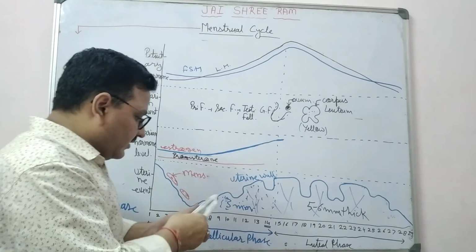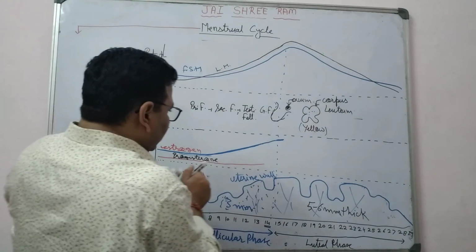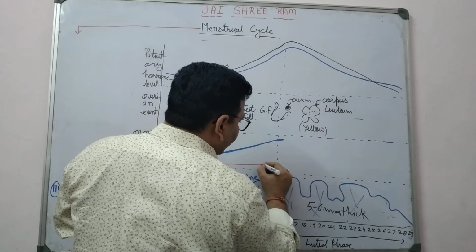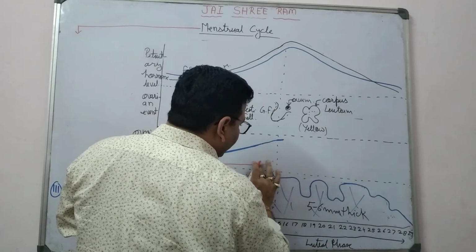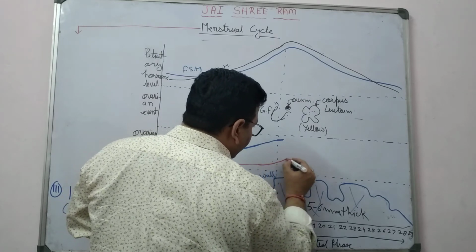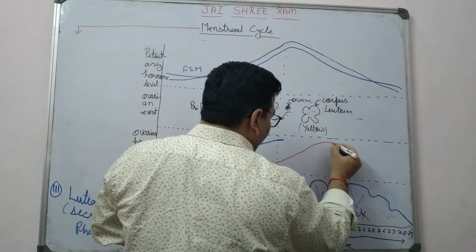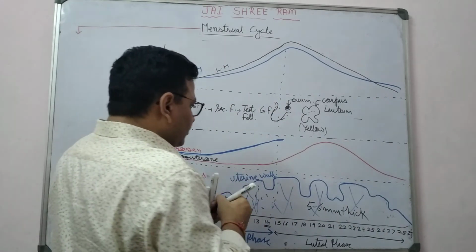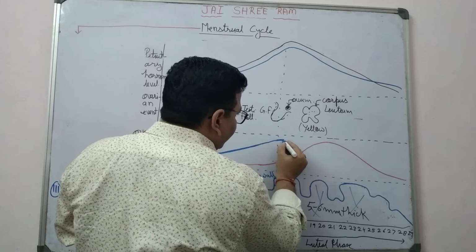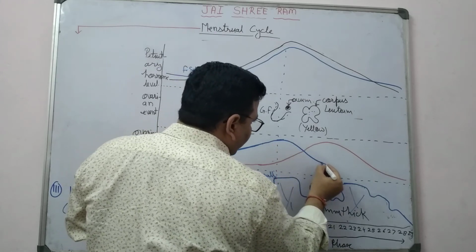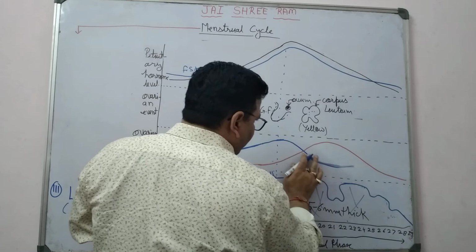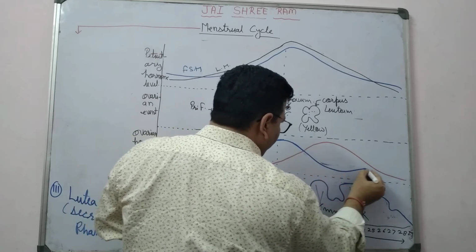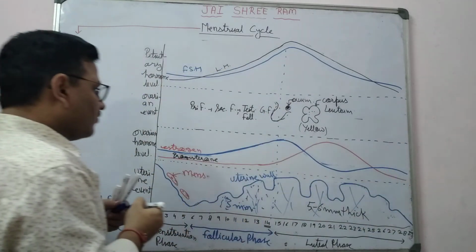So, in this condition, in ovarian hormone, progesterone increases. The amount of progesterone increases, but the amount of estrogen decreases.